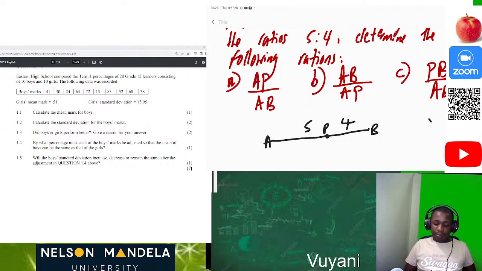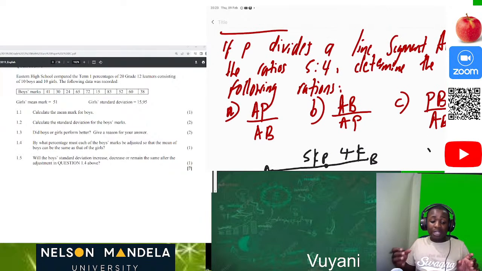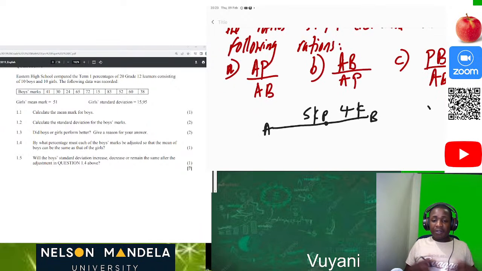If you just write that 5, your answer is not going to be correct. That's why I introduced 5K and 4K, because we don't really know the value of AP and the value of PB, since we were only told that the line segment AB is divided by point P. If we just say 5, 4, that makes our answer definitely wrong.